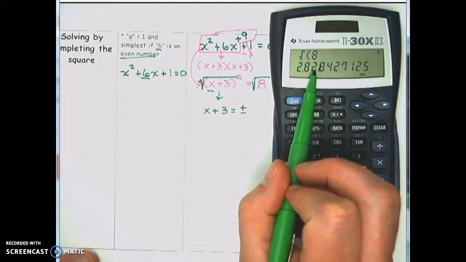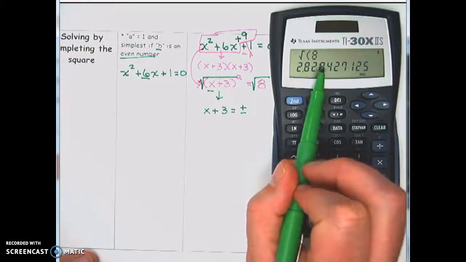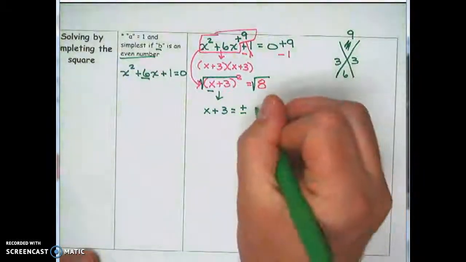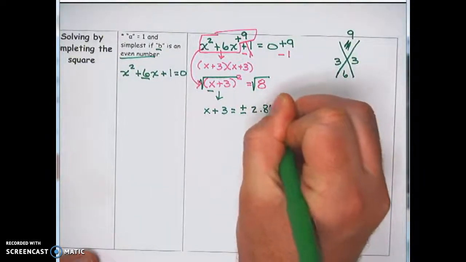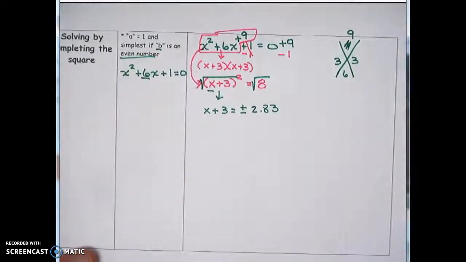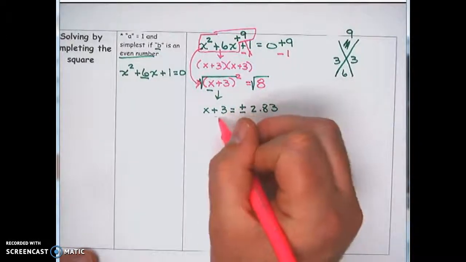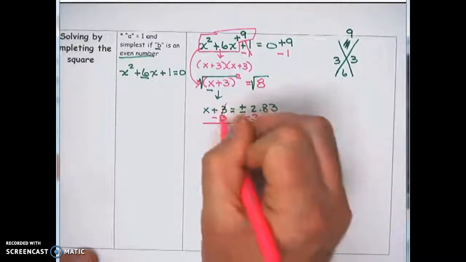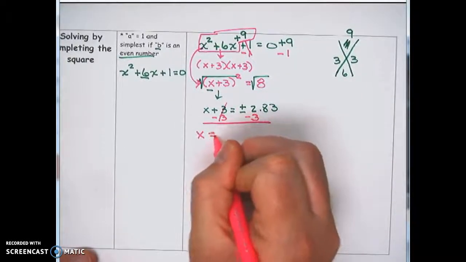Since this place is a 2, but this next number is an 8, we're going to round this up to a 3, so 2.83. So x plus 3 is equal to plus or minus 2.83. And then we'll solve just by undoing, by subtracting the 3, and finishing it off by figuring out what the two x equals are.